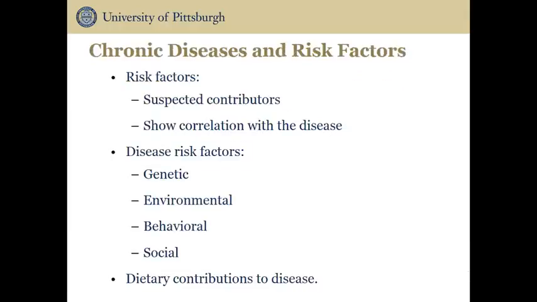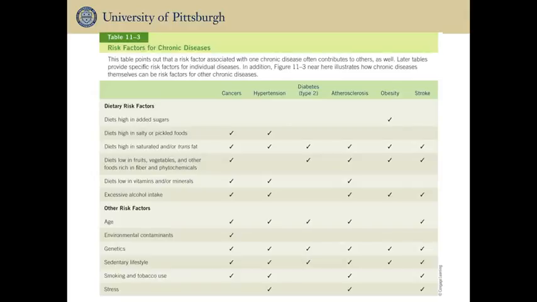Chronic diseases often have suspected underlying causes rather than one distinct cause. Risk factors are often linked to a disease but cannot be definitely named. In addition to nutritional risk factors for disease, there are genetic, environmental, behavioral, and social risk factors associated with chronic diseases. This table lists diet-related as well as other risk factors linked with chronic diseases. Certain dietary behaviors often can be significant risks for chronic diseases, especially when practiced over a lifetime.